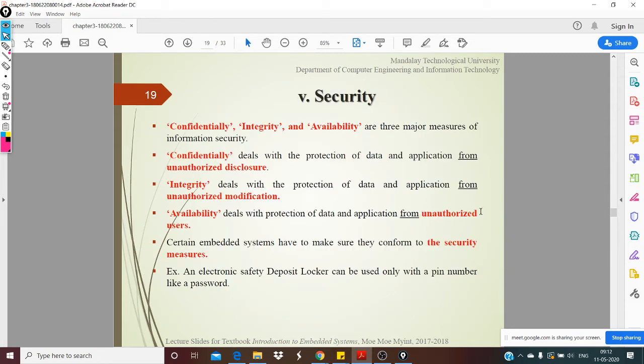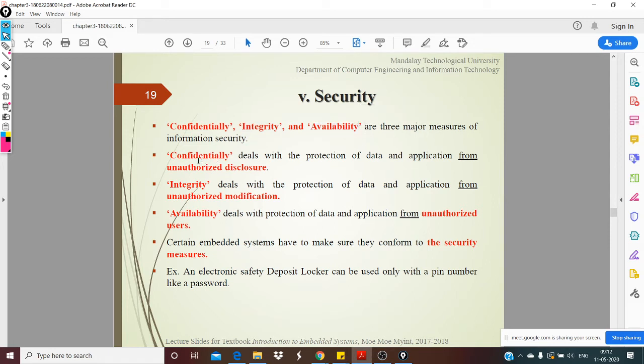So next topic is security. Okay, so security has three major metrics or factors, we should say. So first one is confidentiality, next one is integrity, and third one is availability.